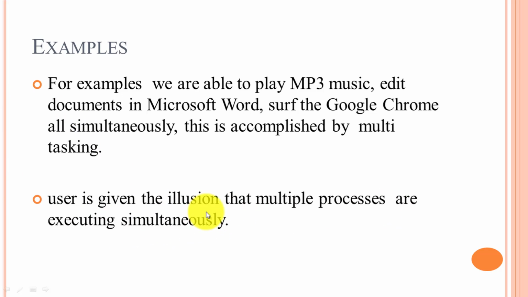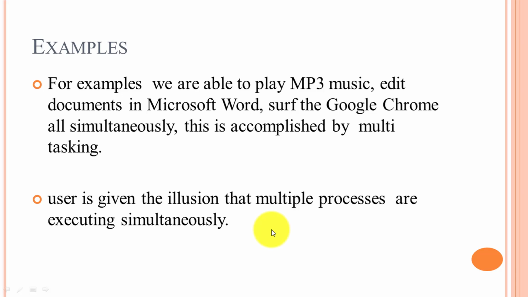Why does the user have the illusion that multiple processes are executed simultaneously? Because it is an extension of the multi-programming operating system. In a multi-programming operating system it makes the context switch, but here the context switch is made based on a time interval. When one time interval is finished, it makes the context switch to the second process.